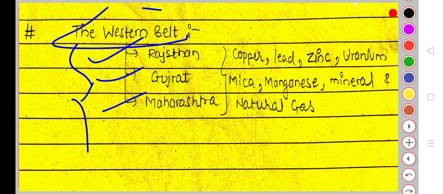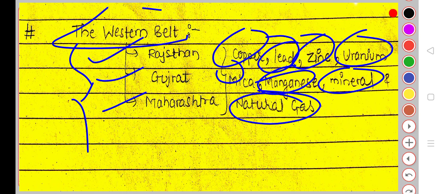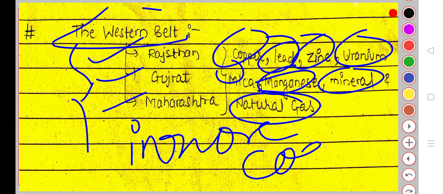Mainly copper, lead, zinc, and uranium are found here, along with mica, manganese, minerals, and natural gas. Did you observe what is missing here? There is no iron ore; iron ore and coal are not present here.